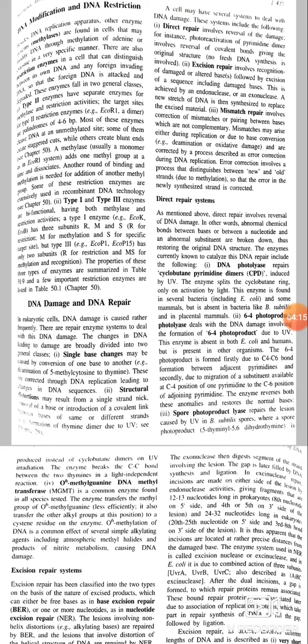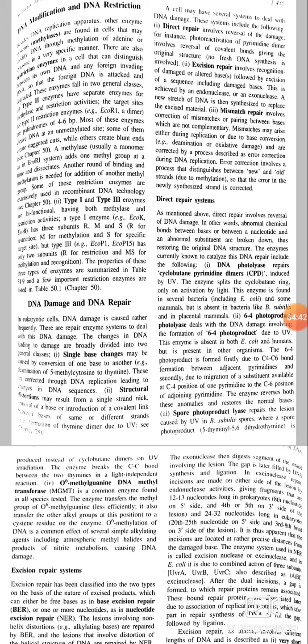Structural distortions may result from a single strand nick, removal of a base, or introduction of a covalent link between bases of the same or different strands.